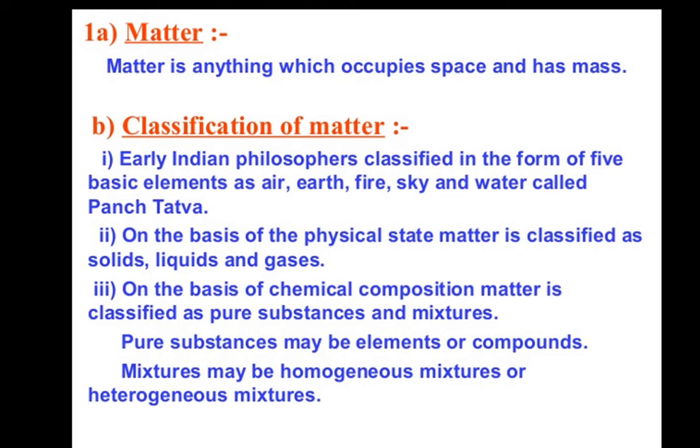Depending upon the chemical composition, matter is of 2 types: pure substances and mixtures. The pure substances are divided into 2 categories: elements and compounds. The mixtures are again of 2 types: homogeneous, meaning they contain the same form of substances, and heterogeneous mixtures.